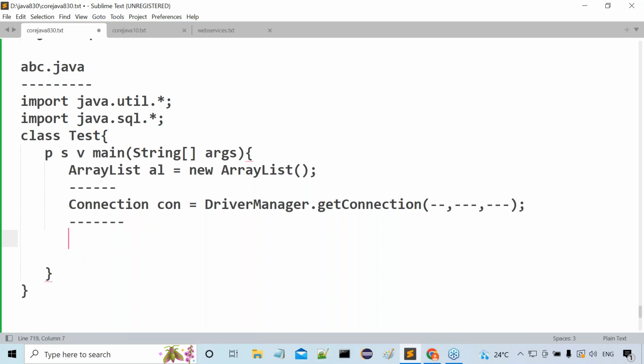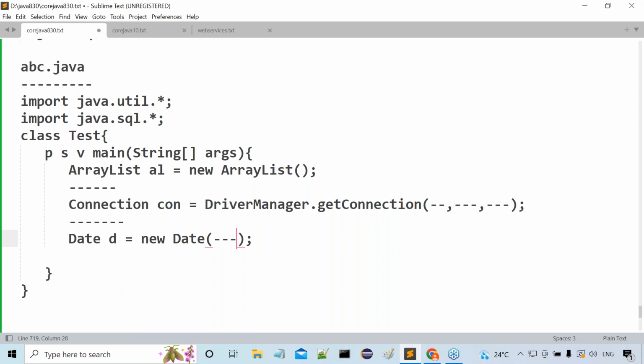Okay. After a few lines of code, I have a requirement to use Date d is equal to new Date. Some parameter I have also passed to the constructor, but that doesn't matter. Some Date class object I created.